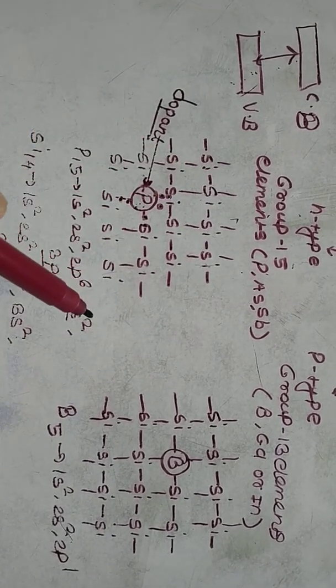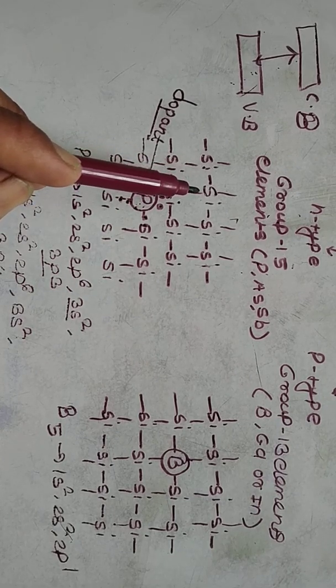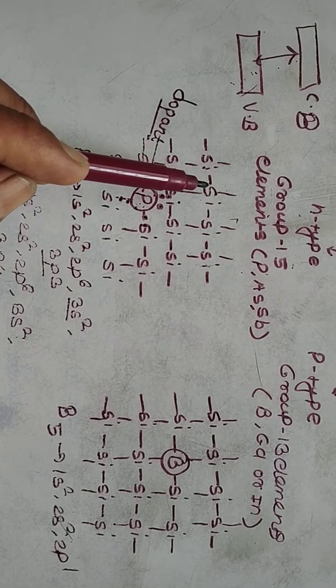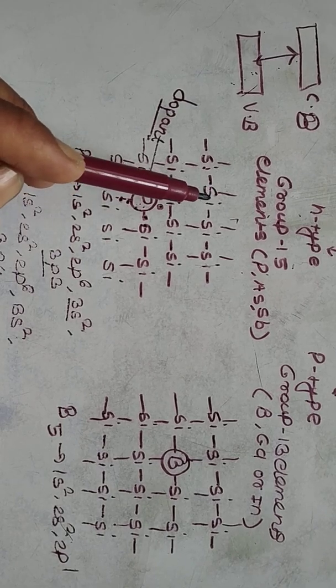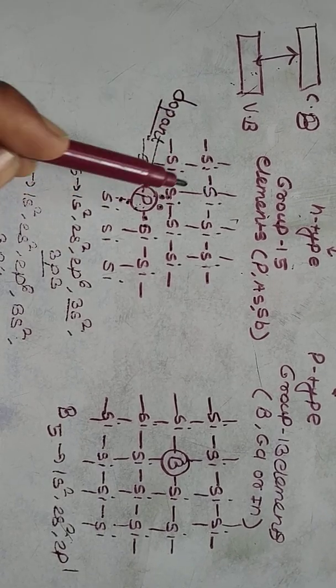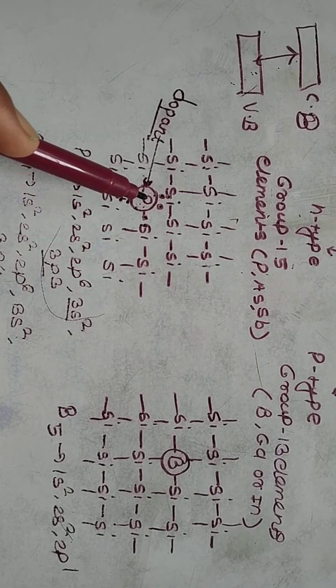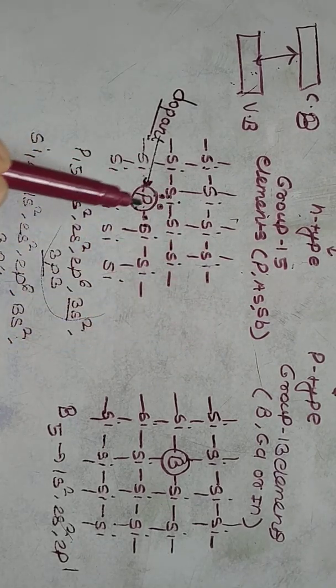In this case, silicon belongs to group 14. You can also take silicon or germanium. I already told you silicon and germanium show semiconductor properties. In this silicon lattice, you add group 15 elements like phosphorus, arsenic and antimony as a dopant.